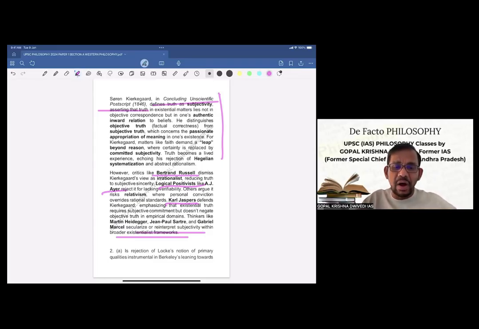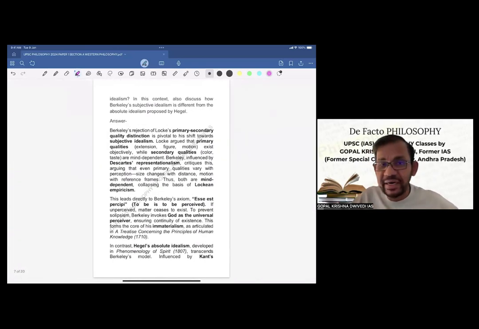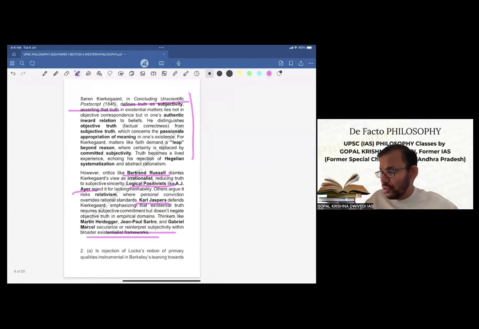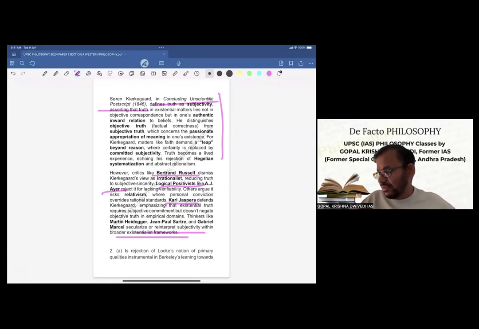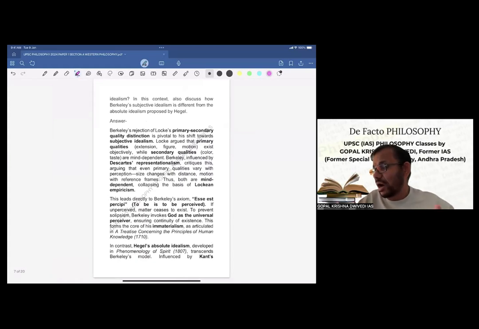Is rejection of Locke's notion of primary qualities instrumental in Berkeley's leaning toward idealism? In this context, also discuss how Berkeley's subjective idealism is different from the absolute idealism proposed by Hegel. Now, see, this question is already having two parts. The first part is whether rejection of Locke's notion of primary quality is instrumental in Berkeley's leaning towards idealism, and second, how Berkeley's subjective idealism is different from absolute idealism proposed by Hegel.